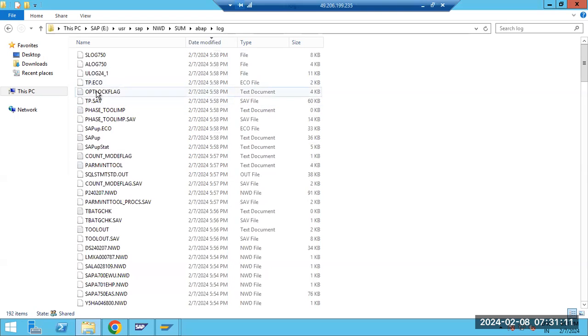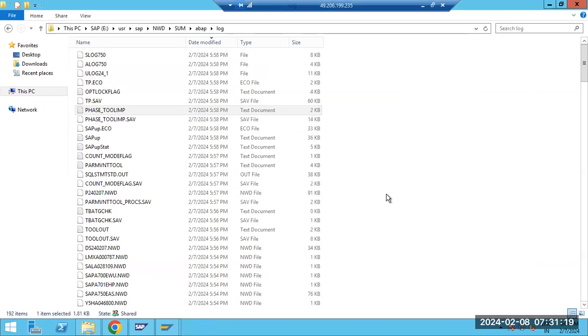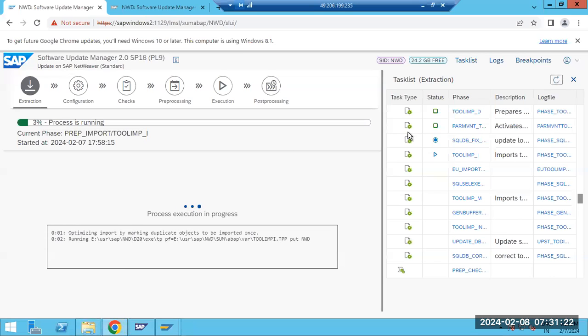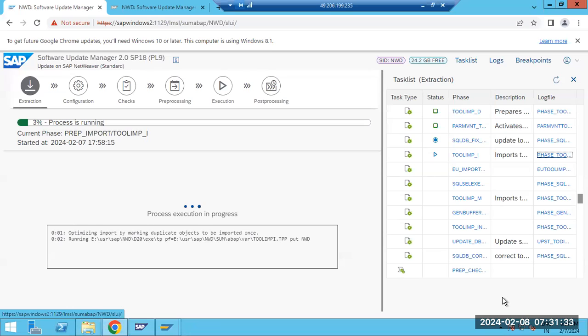And tool import is running now. From here you can see the status. Otherwise, you can go to the SAP level, and here also we can see the status. So what is the tool import? This is the tool import. The same status is shown here, and it will show the information. This will continue to run. We need to progress these activities.